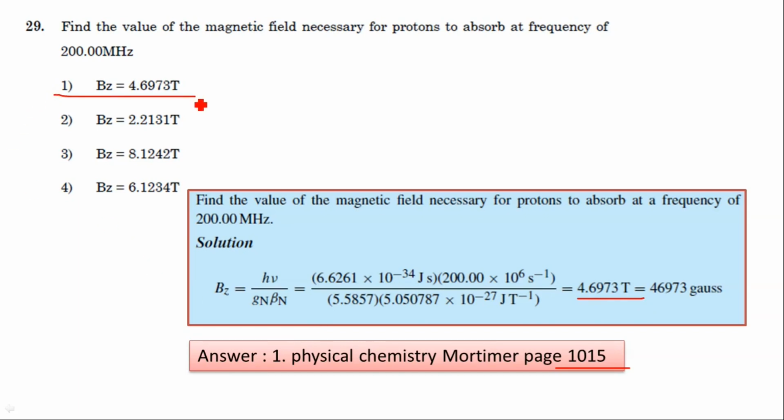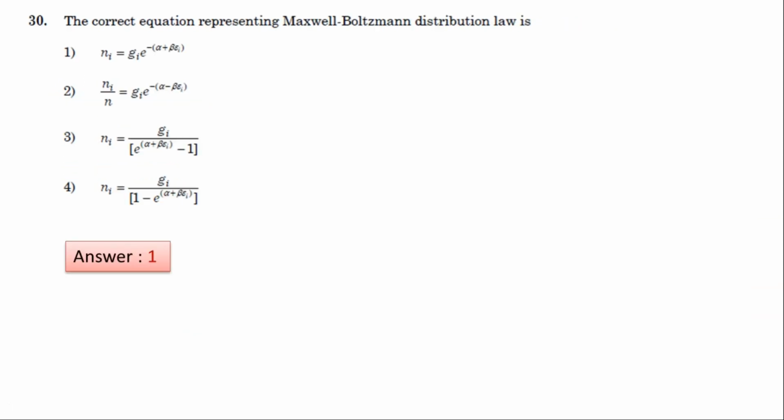Next question. The correct equation representing the Maxwell-Boltzmann distribution law. This is answer 1. First, Ni equals Gi into e power minus alpha plus beta Ei. This is the Maxwell-Boltzmann distribution law.